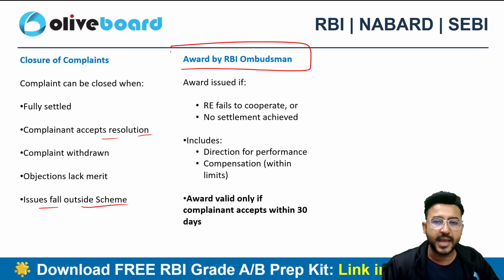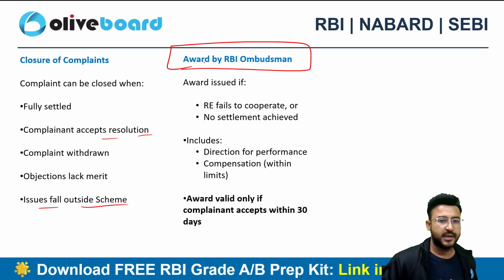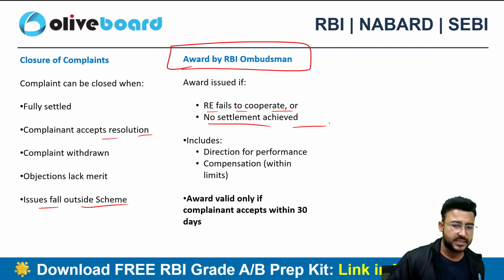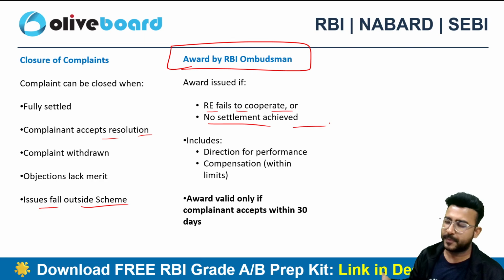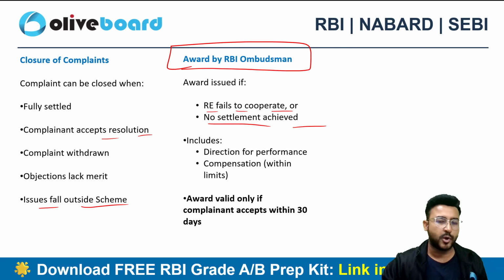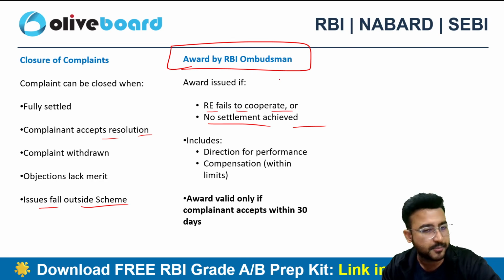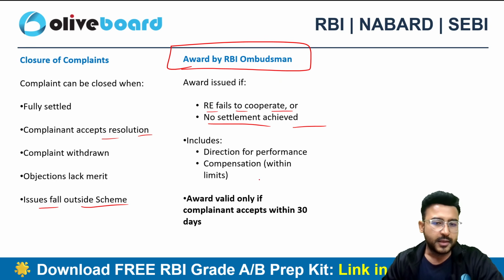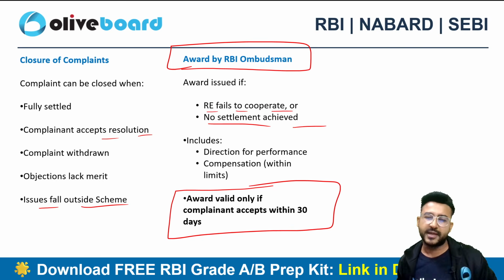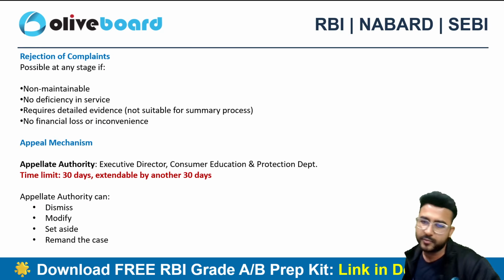Award by RBI Ombudsman. The Ombudsman definitely can issue an award also if the regulated entity fails to cooperate, right, or no settlement is achieved. So if the issue is on the part of the regulated entity, then the Ombudsman will be issuing an award to the person who has made the complaint, right? And whatever award is announced by the RBI Ombudsman, you need to accept it within a period of 90 days. If you don't accept it, it will be deemed to be accepted.